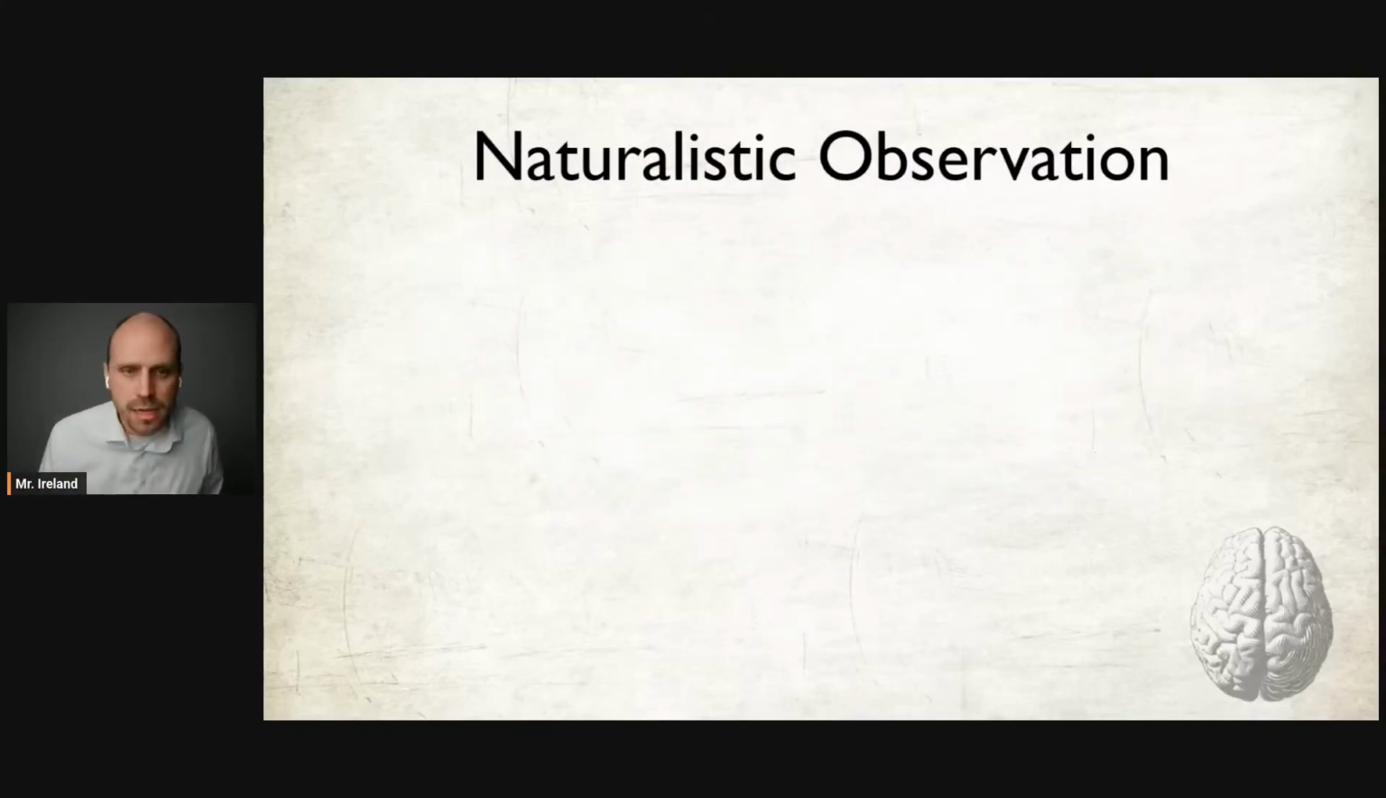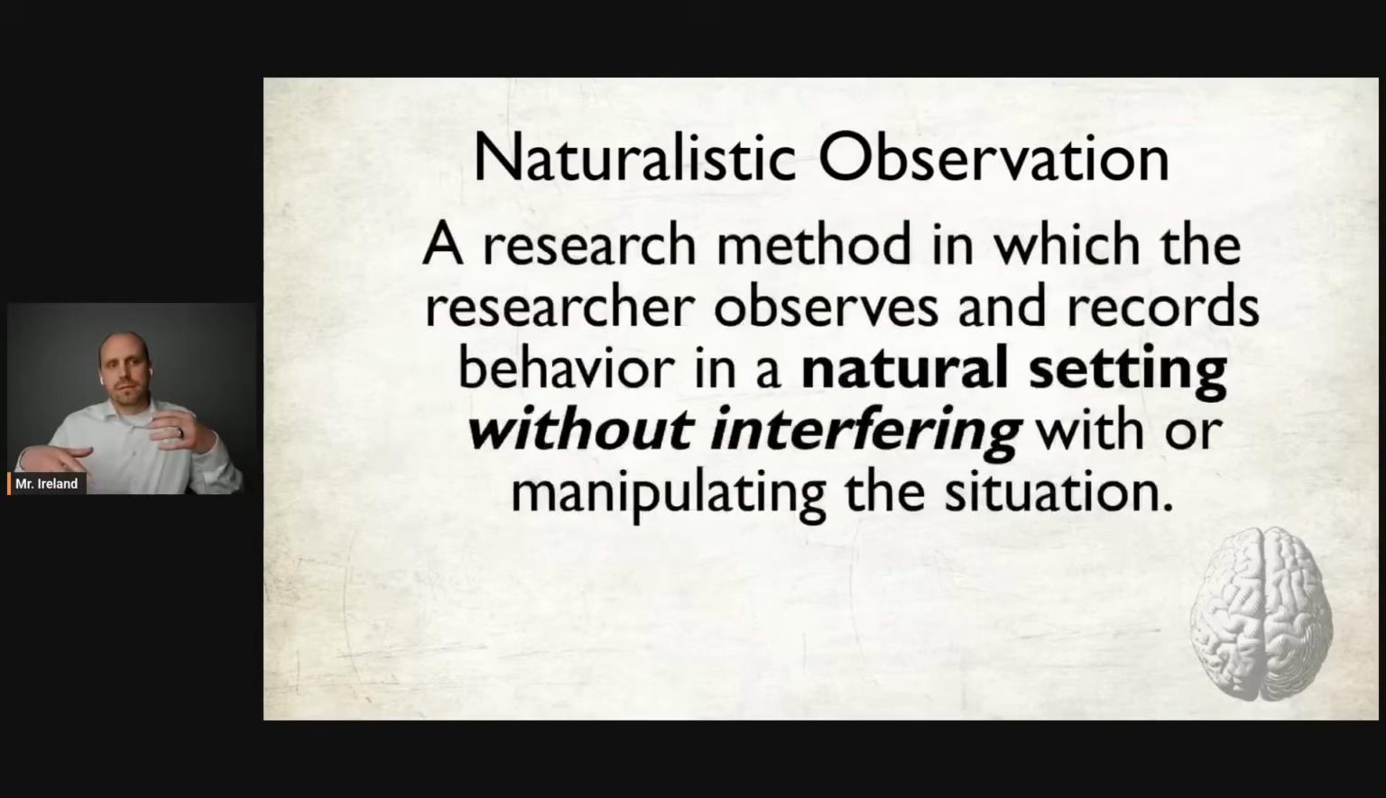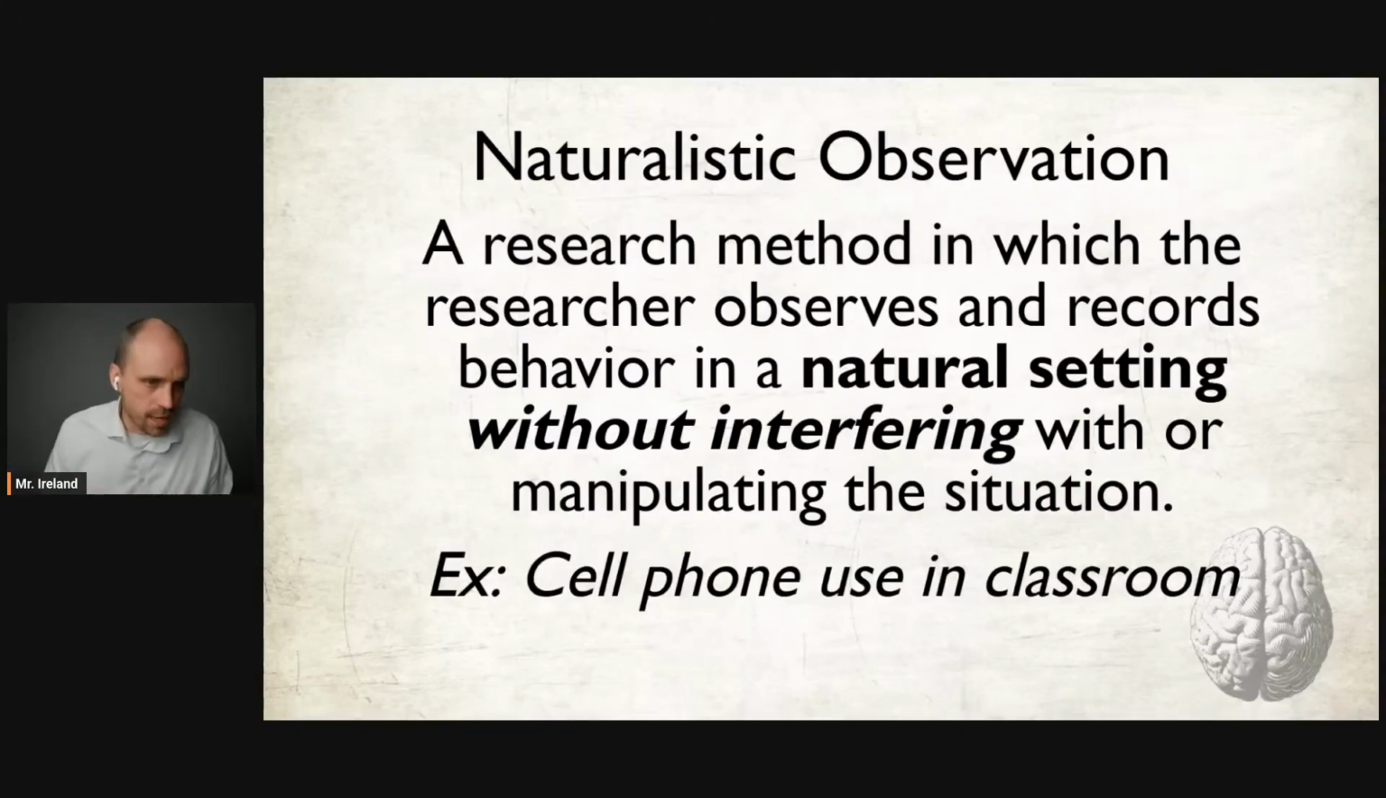Naturalistic observation is when a researcher doesn't interact with the participants. So an example of naturalistic observation might be if a researcher got permission from parents to come into a classroom in the school, they might want to look at, how are cell phones impacting students? And so they might count up the number of students who are using their phone in class. They might count up the number of times students are on their phone, or the amount of time students are on their phone, cell phone use in the classroom.